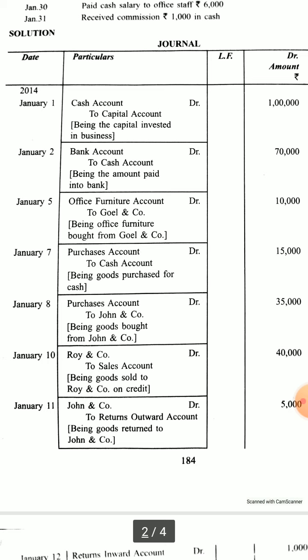So purchases account is a nominal account, and we debit all the expenses and losses and credit all the incomes and gains. That is the rule. So purchases account is an expense, so it will be debited, and cash is going out, so cash will be credited. Being goods purchased for cash 15,000.